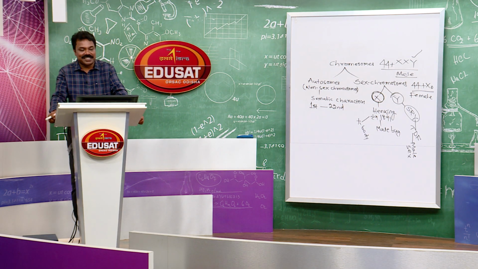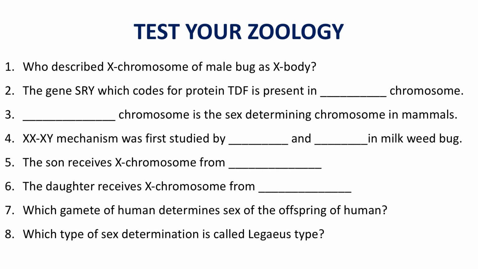Okay, let us do some exercises. Dear students, you see the questions displayed on the screen. Who described X chromosome of male bug and called it as X body? In 1891, Henking discovered the X chromosome during spermatogenesis in male bug and called it as X body. Okay? Then the next question, the gene SRY, sex determining region of Y chromosome, which codes for protein TDF, testis determining factor, is present in dash chromosome.